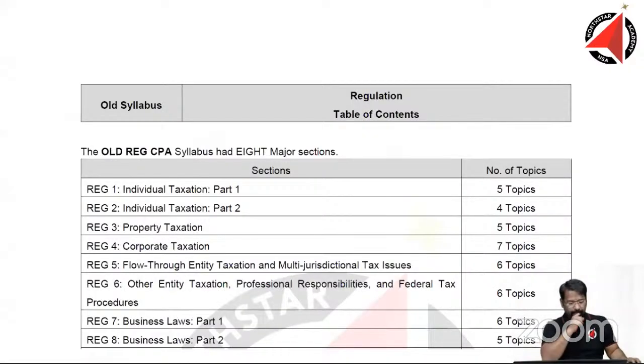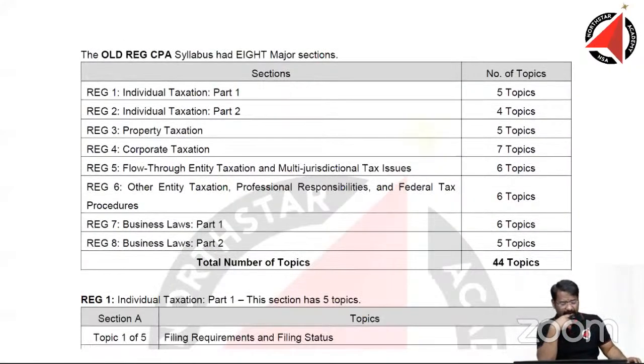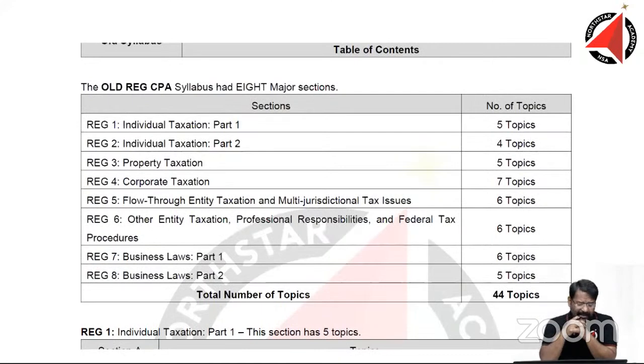Let's look at first the old regulation. What was there in the old syllabus? How many topics were there? How deep was the coverage? So the old syllabus regulation, if you look at it, in total, we had 8 sections, all right? 8 sections. If I just break the sections broadly, section 7 and section 8 were the business part of it, all right?